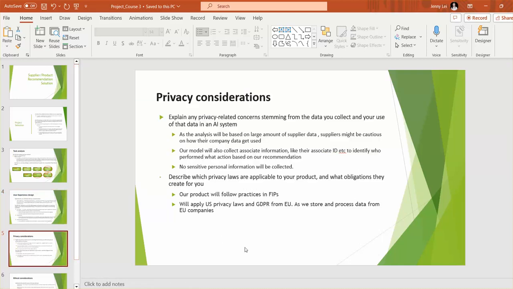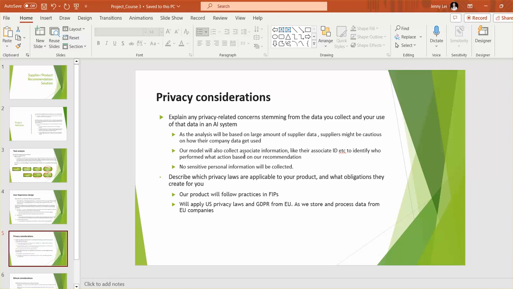Next is some privacy considerations, like what will be their privacy related concerns. Because the analysis will be based on a large amount of supplier data, suppliers will be really cautious and say, hey, how does their company data get used? So we don't actually collect personal data except email address. Normally the email address we collect is a work address.